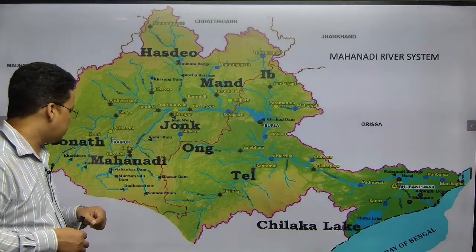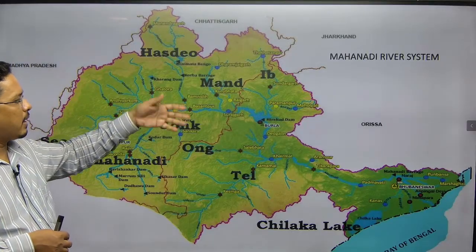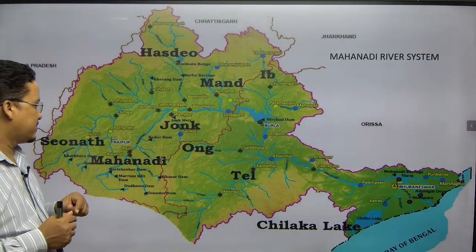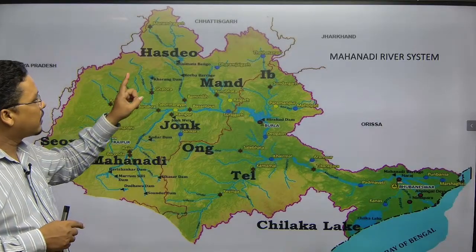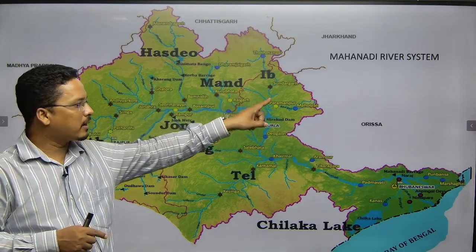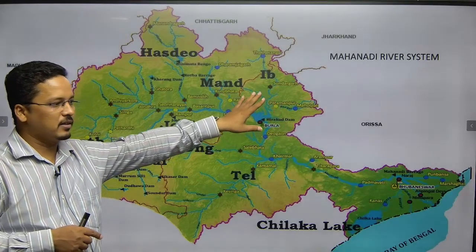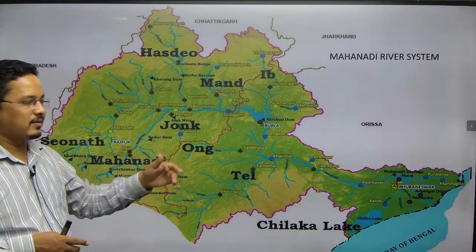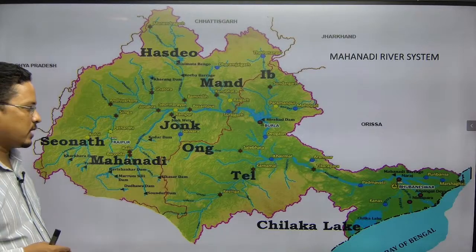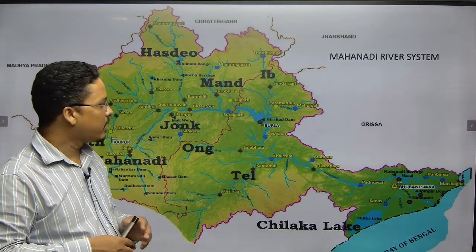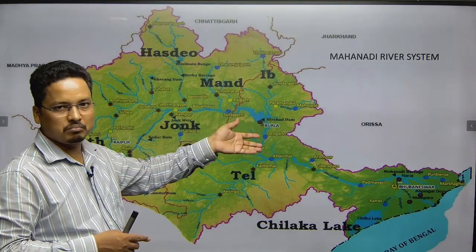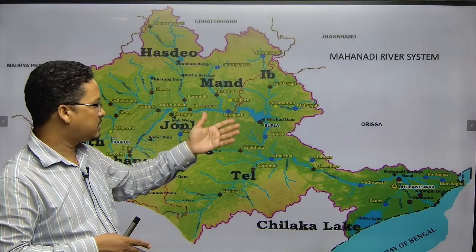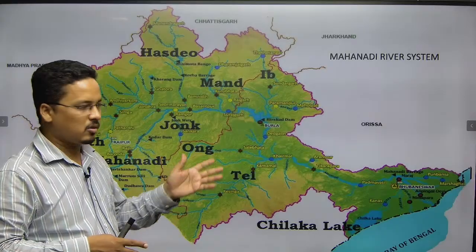Now the tributaries are there. I would say the left bank tributaries are, again I will repeat, Shivnath, Hasdeo, Mand, Ib, Baghamati, Hati. These things are not mentioned here, but you have to write them down. Now when it comes to the right bank, Ong, Jonk, Tel, these three are the right bank tributaries also there. They are putting water into this mighty one. And the world's longest dam also, Hirakud, a 25-kilometer-long dike. So this is the longest river dam on earth, also here.